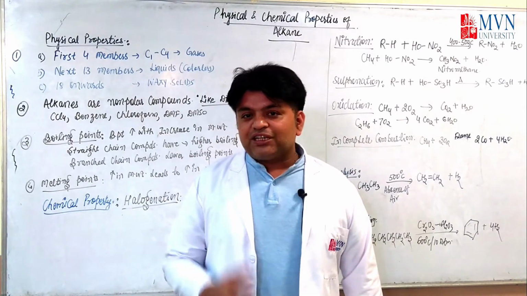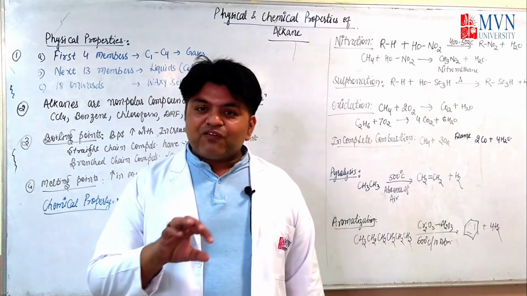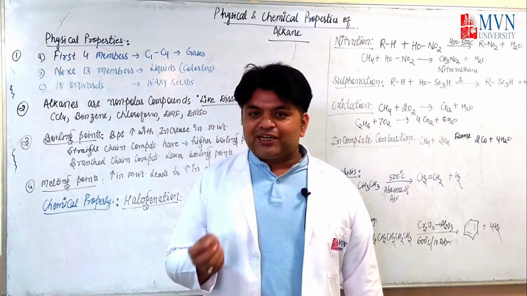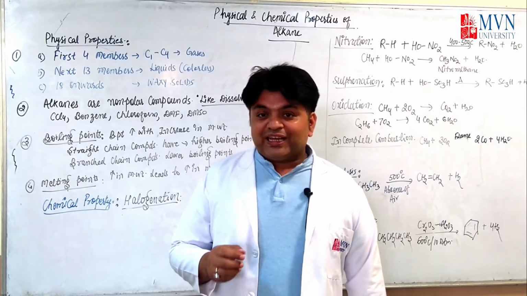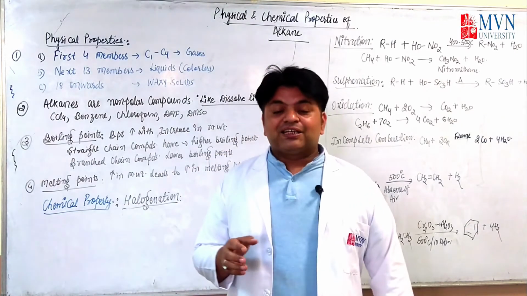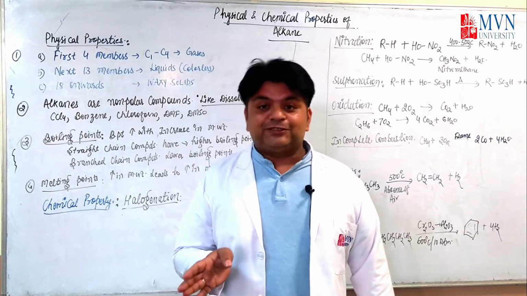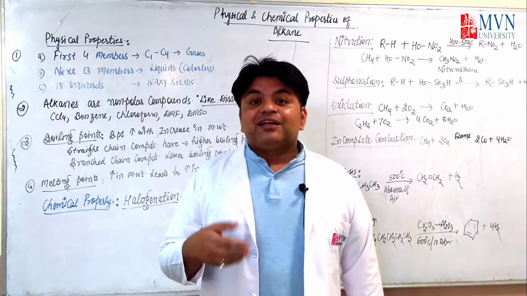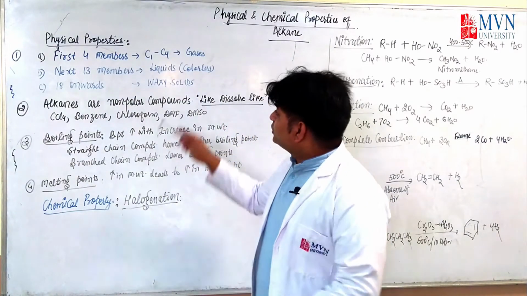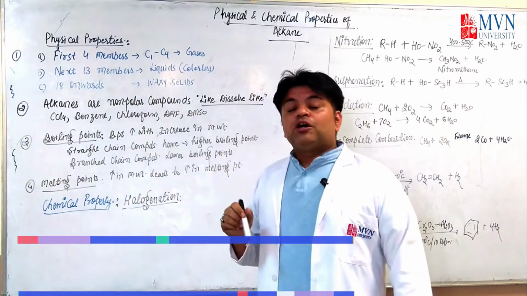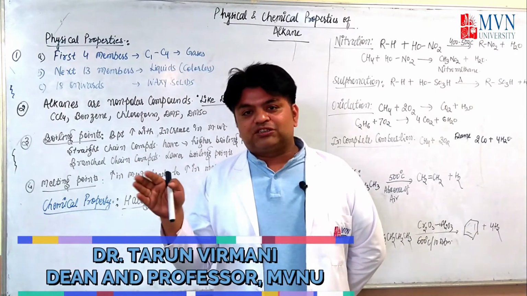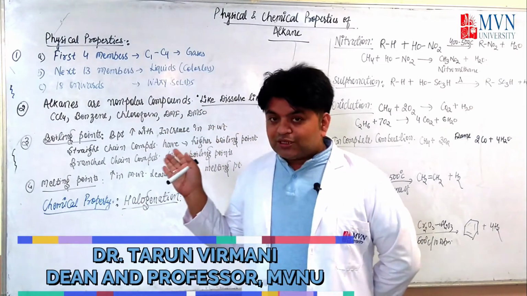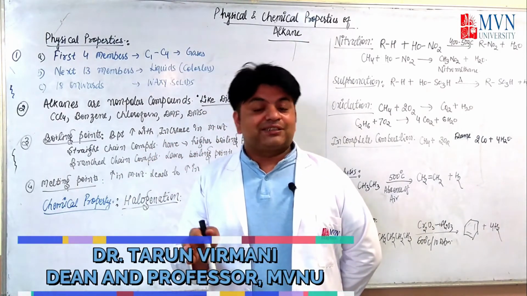And if we talk about the physical nature of the compound, then alkanes are very tricky in nature. As we know, there are mainly three states: solid, liquid, as well as gases. If we talk about alkanes, the lower members like C1 to C4 are gaseous in nature. The next 13 members, up to C17, are liquids. They are colorless liquids. And more than C18, like C18 onwards, are all waxy solids. So here you see, the solid state is there, liquid is there, and the gaseous state is also there.